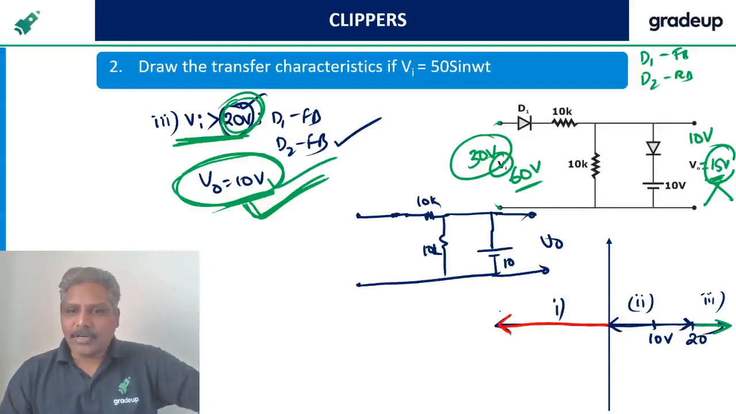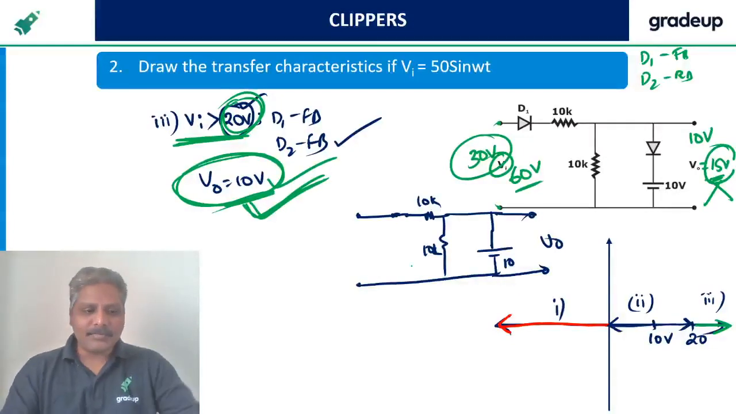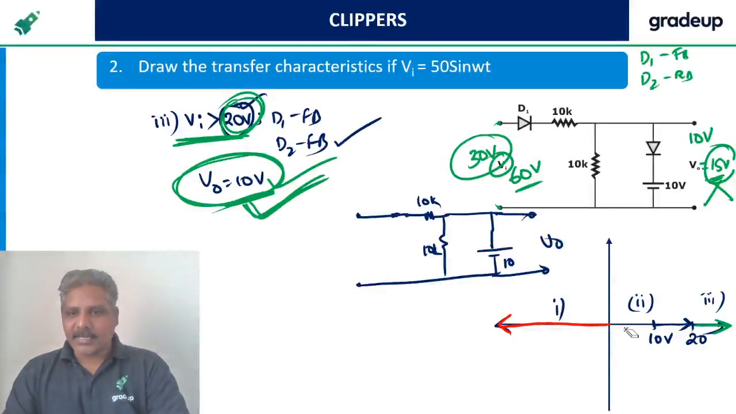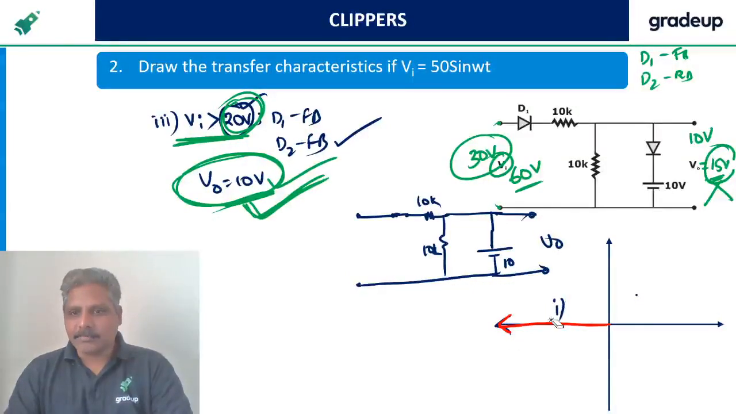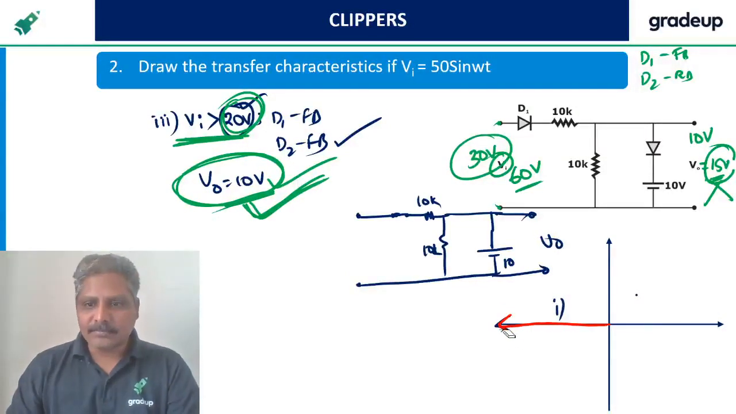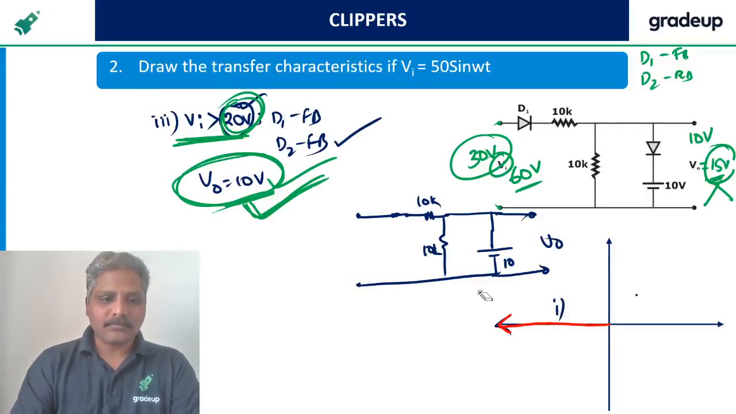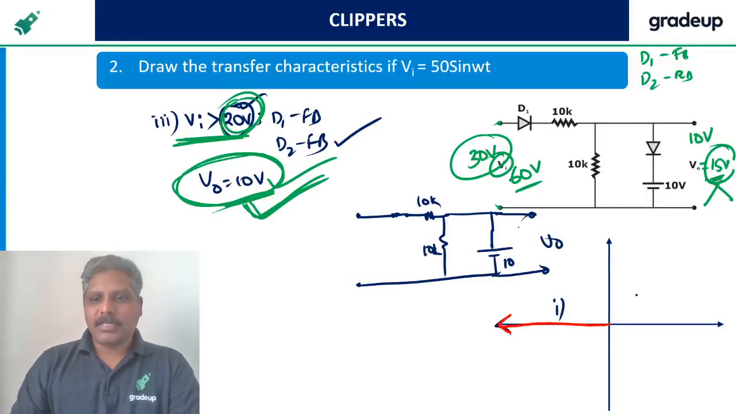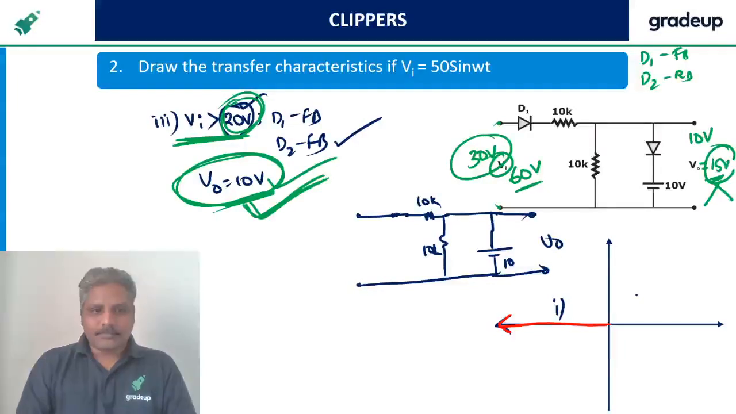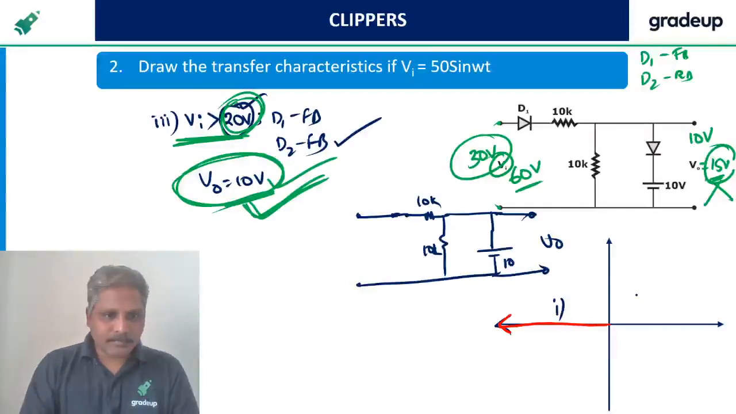Shall I plot now the transfer characteristics and output waveform? Last time, some people found difficulty in transfer characteristics and all. Let me plot. Let me plot with what color? Blue.